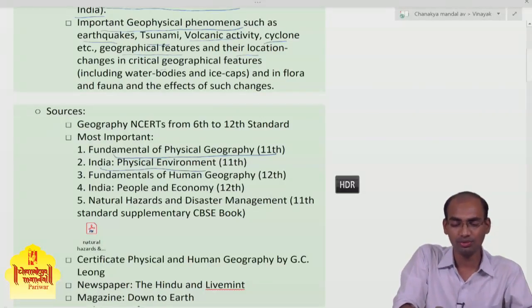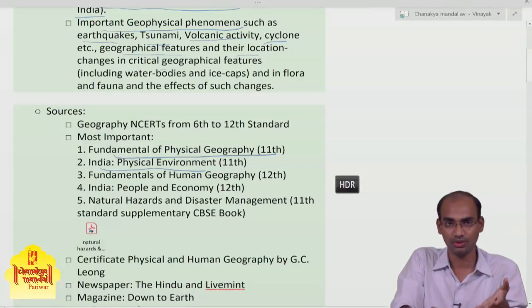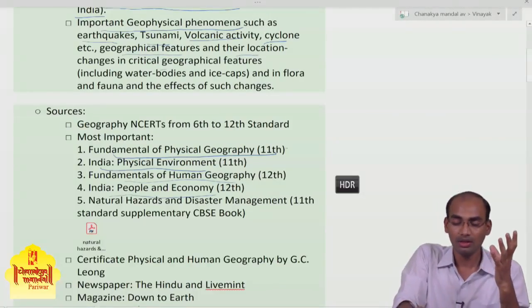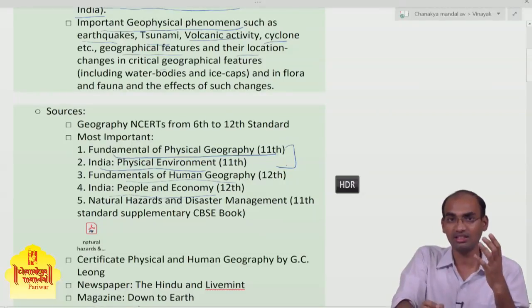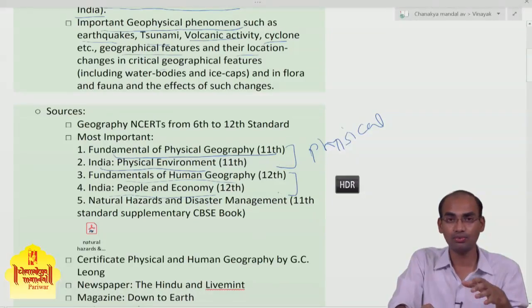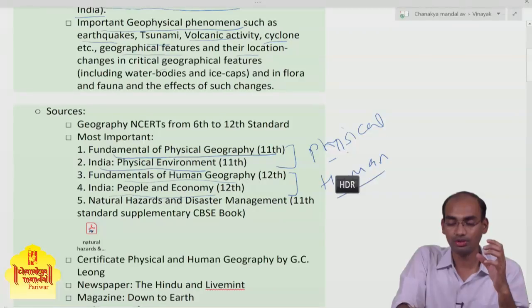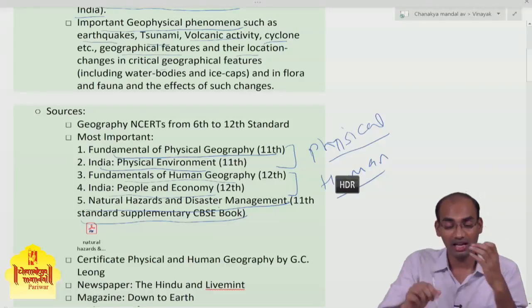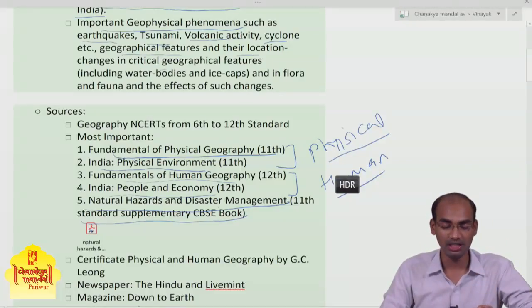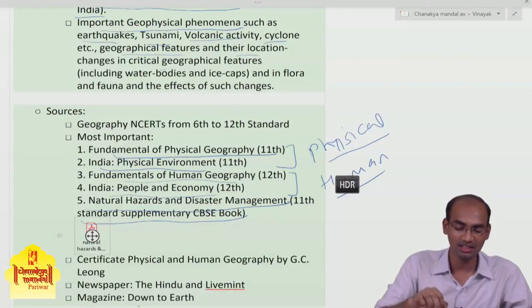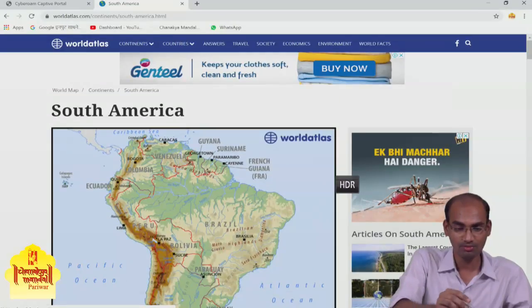Then India physical geography, this is quite smaller than the first NCERT. Then Fundamentals of Human Geography, and India: People and Economy. These two 11th standard NCERTs deal with physical geography, and these two, the 3rd and 4th, deal with human geography. Now this fifth book, Natural Hazards and Disaster Management, an 11th standard supplementary CBSE book. Most students do not know about this NCERT, but this NCERT comes very handy.